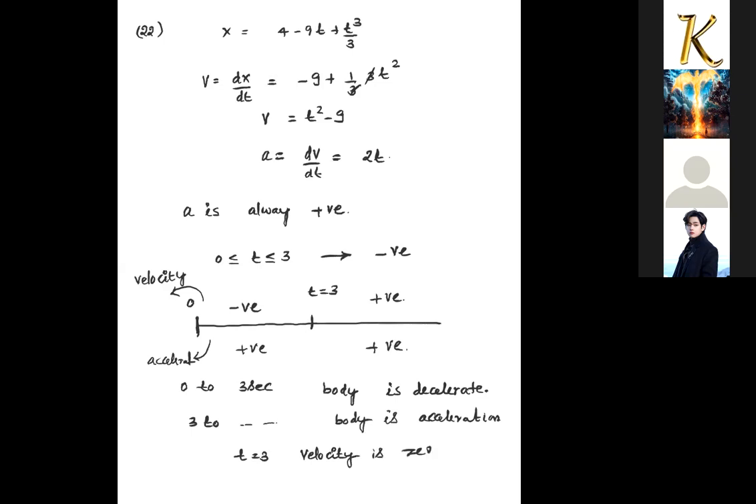Velocity of the body at t equal to 3 seconds will be 0. So that is what the question is asking. So you can check the options. What are the options you want to verify? Each option you can verify from this given data.